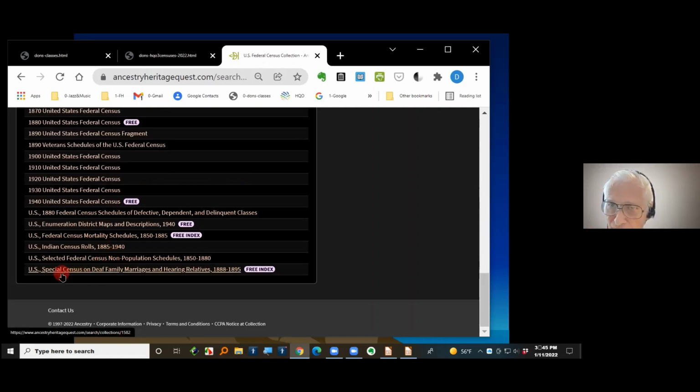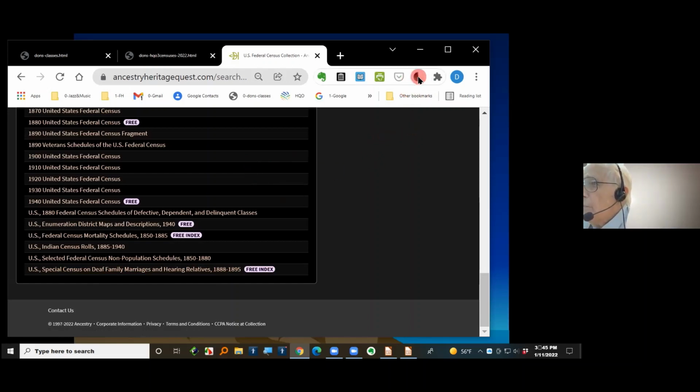Well, notice here's a special census of the marriages and hearing relatives, deaf and hard of hearing. That's me. And so on there. Lots of different things. Oh, now I probably ought to switch colors here because I'm used to looking at this on white on black because it's easier for me to see.